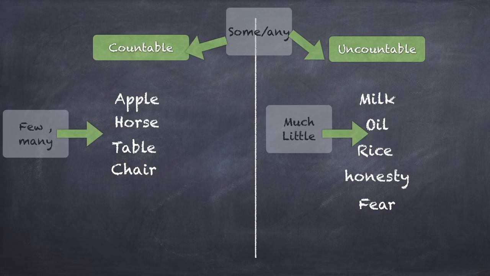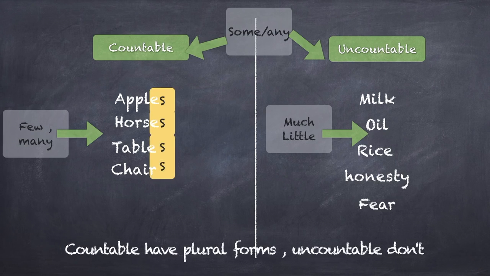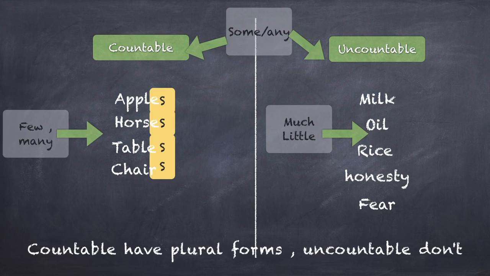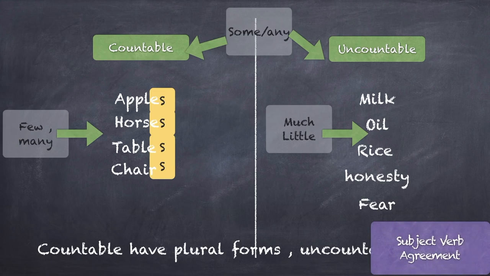The other thing is that for countable, there is a plural form. We haven't discussed singular and plural, but it's a very common idea that there is a one, when there is a 1 in number, and when the number is more than 1. So for countable nouns, when you put an S in the end, it becomes a plural, right? Apple becomes apples, horse becomes horses. But milk does not become milks. You don't say, give me more milks, right? The milk remains the same. Oil, rice, honesty, fear, they don't change form from singular to plural. So that is another property of uncountable nouns compared to countable nouns. Countable nouns do change forms from singular to plural, and uncountable have only one form.